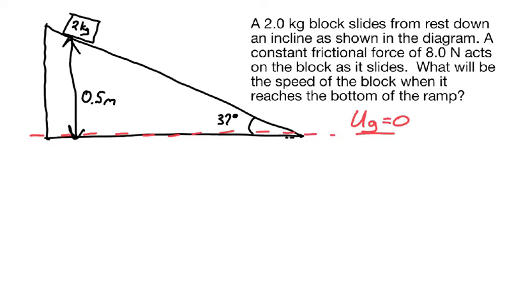Our block starts at rest, and we're asked about the speed when it gets to the bottom of the ramp. Even if we weren't, though, we would have some intuition here that the block is going to speed up as it goes down the ramp. It has to have some change in speed if it starts at rest and it ends at the bottom of the ramp. And so if the speed is changing, we have kinetic energy changing as well. So I'm going to have to consider both gravitational potential energy and kinetic energy in this problem. And then we've got friction in between those. Friction is not a part of our block-Earth system, and so friction is an external force on that system. That external force will do work on our system, so we have to account for how much work is done by friction.